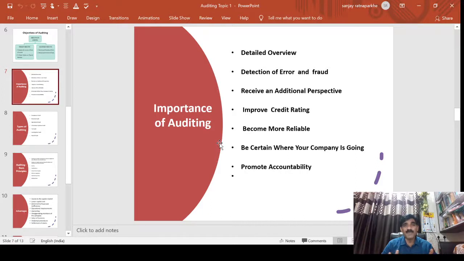So what is the perspective where maybe a company causes frauds, or a company is going for future amalgamation or absorptions? What about the company's board of directors? He should go through the minute books and see whether all the things are properly applied by the company. Improve the credit ratings when the company's financial statement is audited by the chartered accountant.